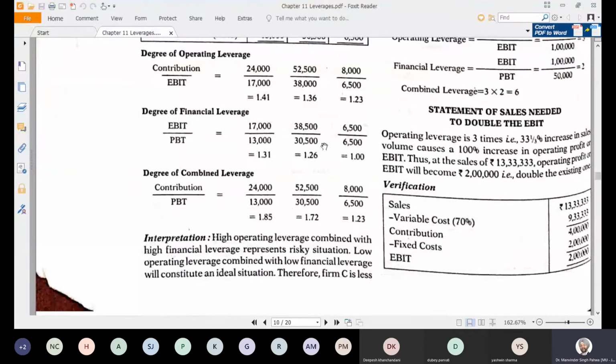Now here, what does it mean? So further, let's calculate the combined leverage also. If you multiply these two, you will get the combined leverage, or otherwise contribution divided by PBIT, you will get the combined leverage. Now just see the interpretation.